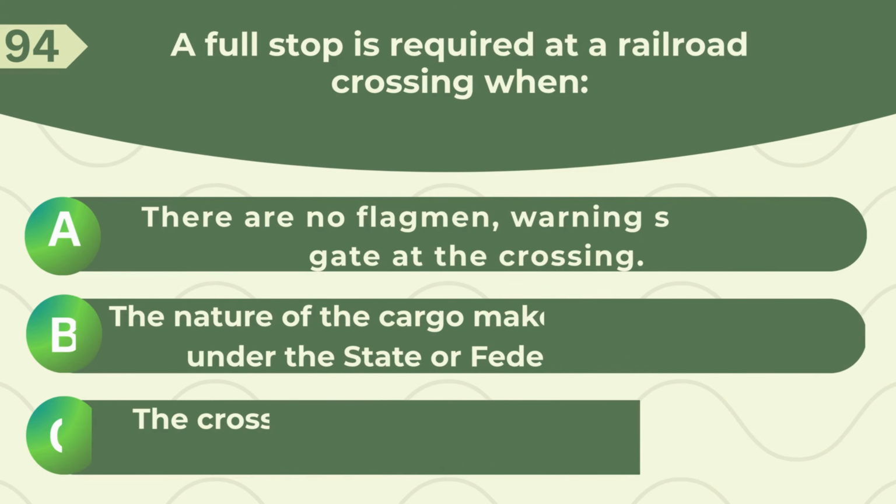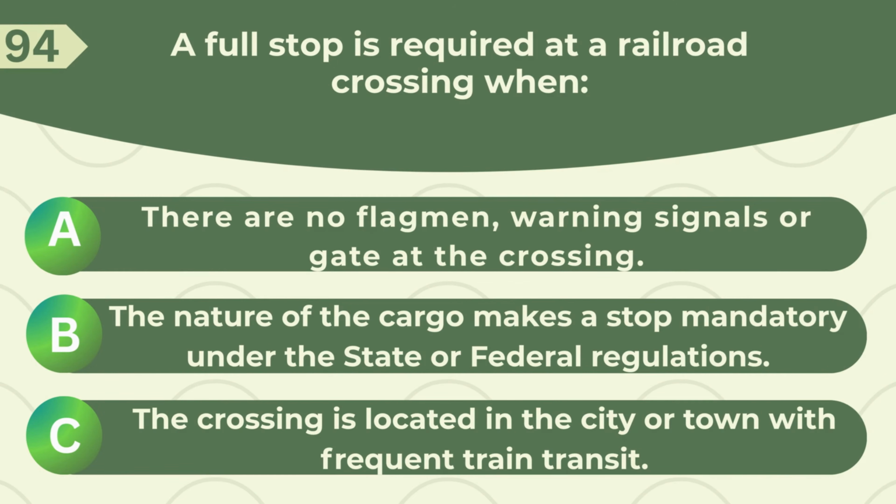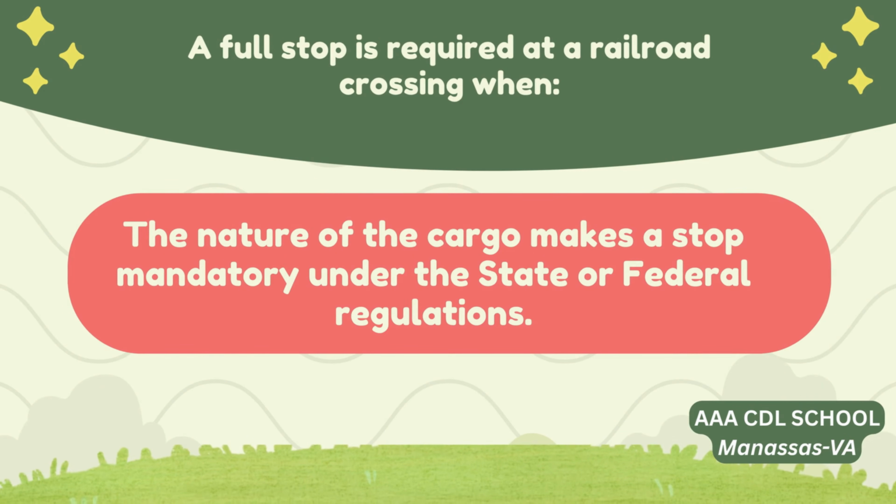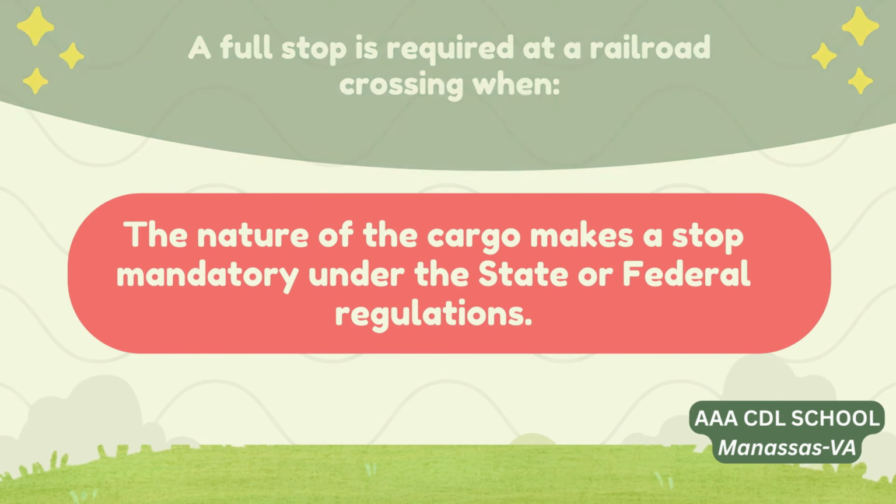A full stop is required at a railroad crossing when A. There are no flagmen, warning signals or gate at the crossing. B. The nature of the cargo makes a stop mandatory under state or federal regulations. C. The crossing is located in a city or town with frequent train transit. Correct answer: the nature of the cargo makes a stop mandatory under state or federal regulations.